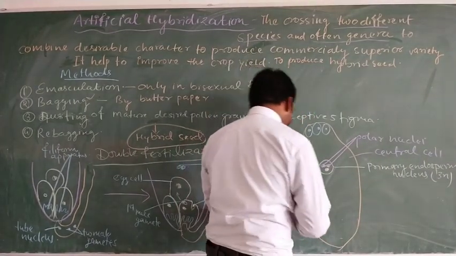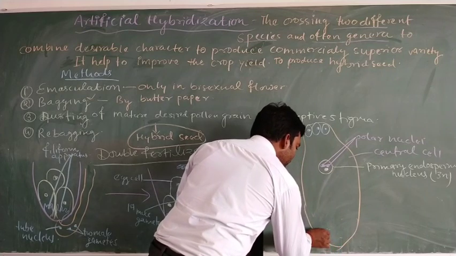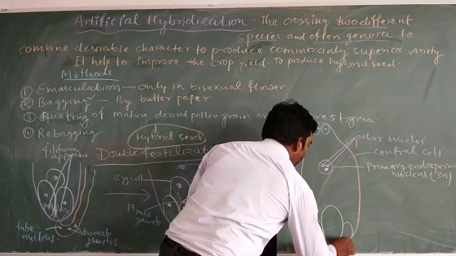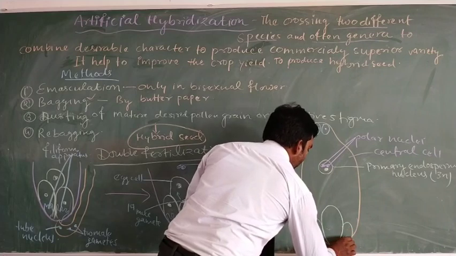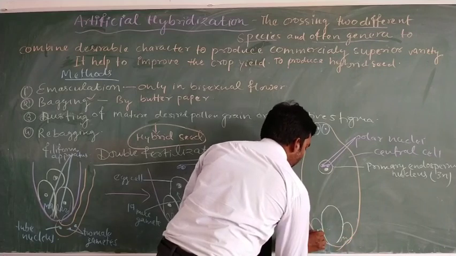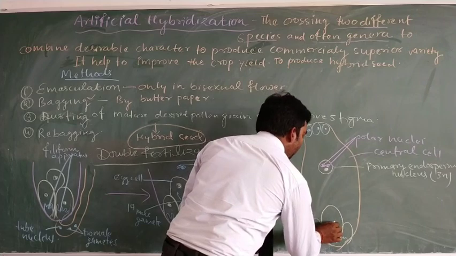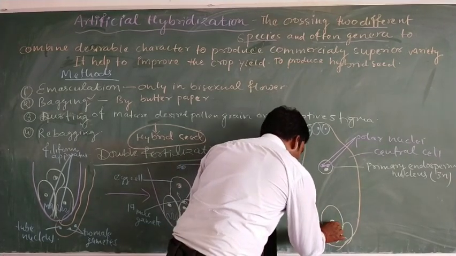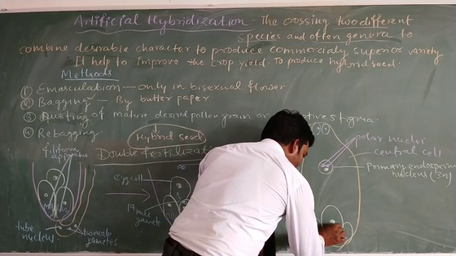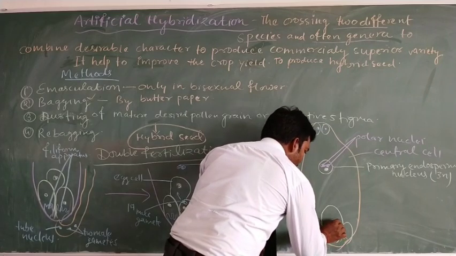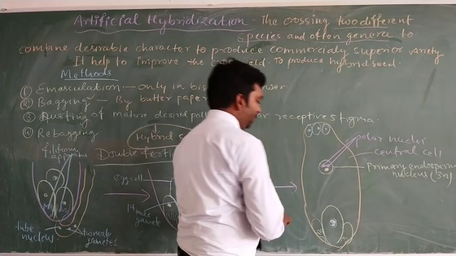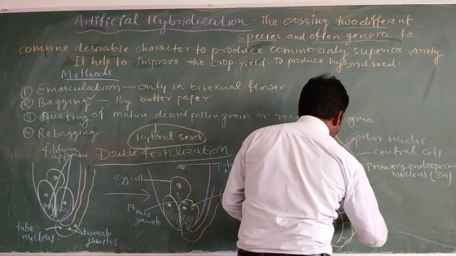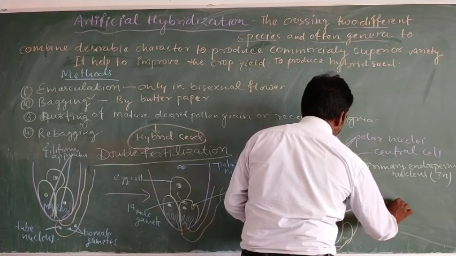And the egg nucleus fused with the other male gamete forms the structure known as the zygote.